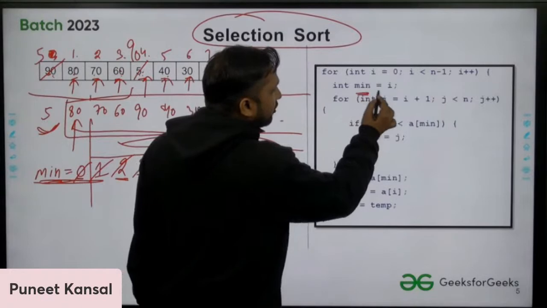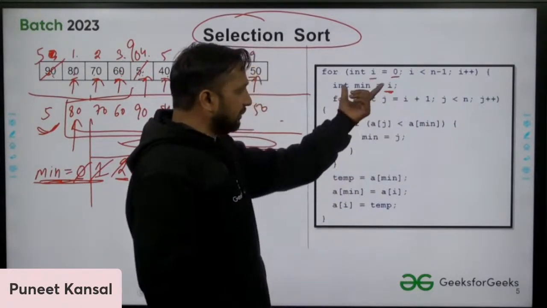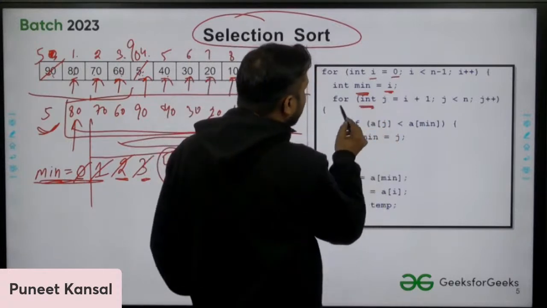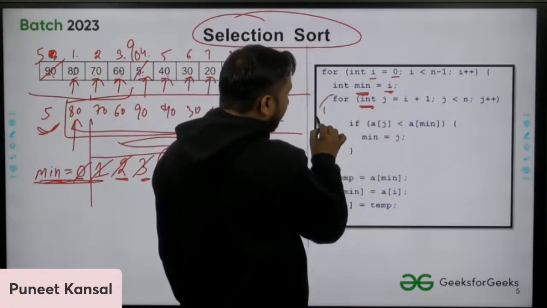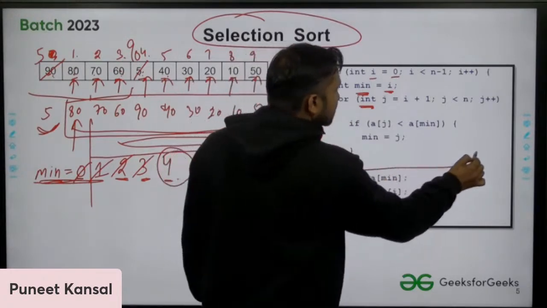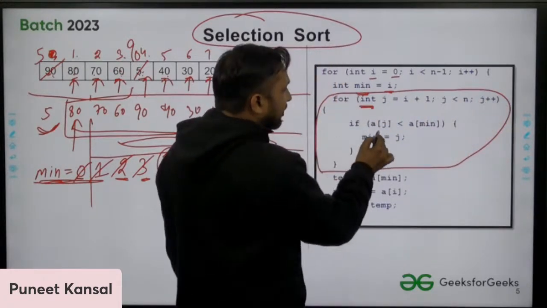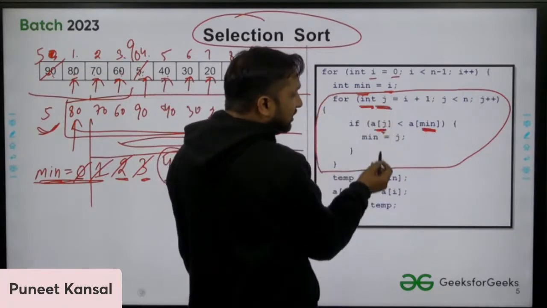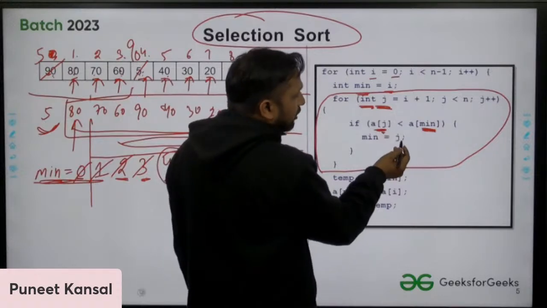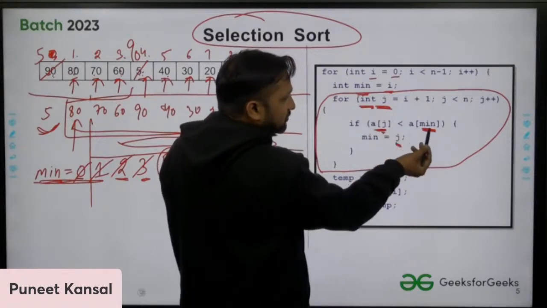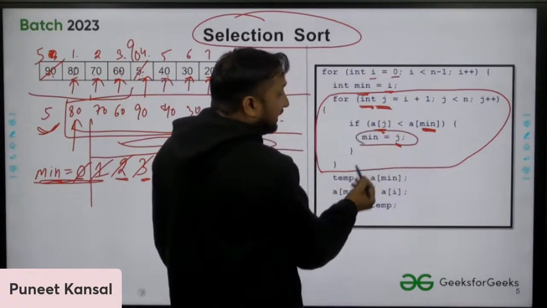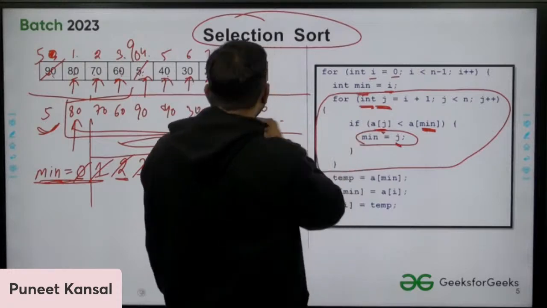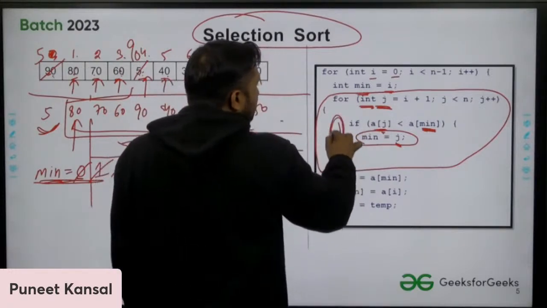We are saying that the element at the 0th position is now the minimum, and we are checking now. We execute this internal loop, and here we check if the element at the minimum position is greater than the current position. If it is greater, then the jth element is smaller, so I will store its index. I am storing the index of the smallest element in min. I keep doing this in one pass. So this was one pass.